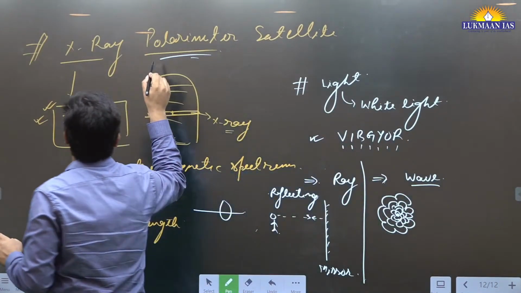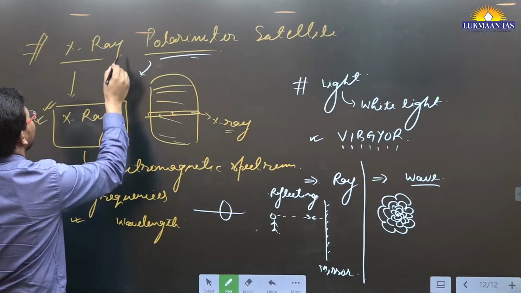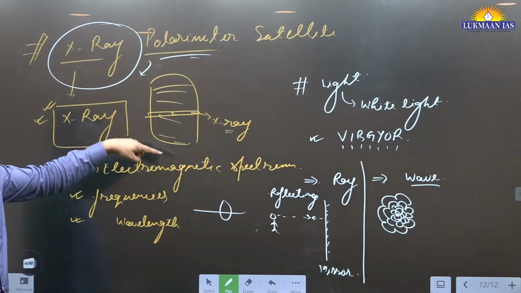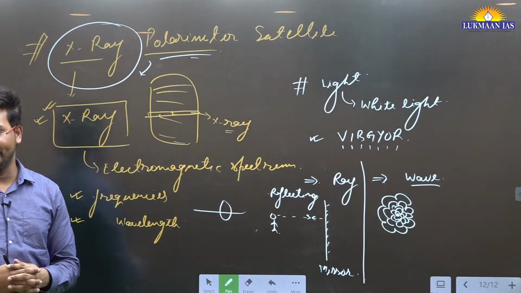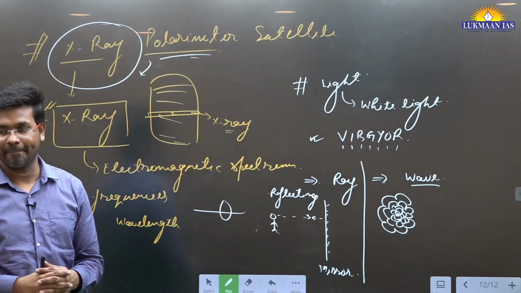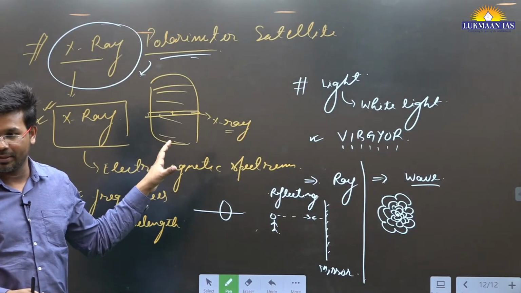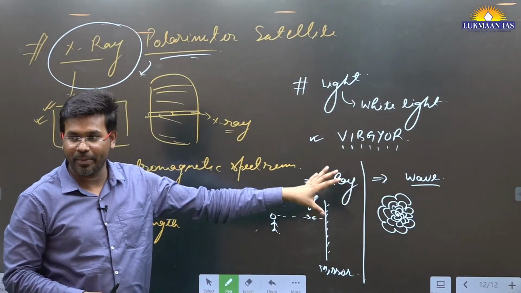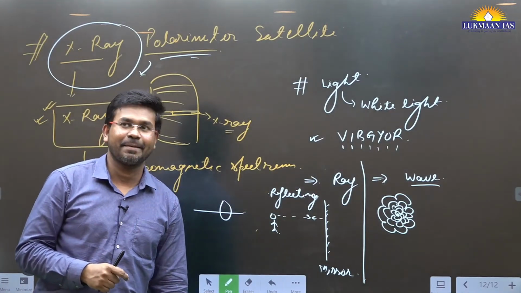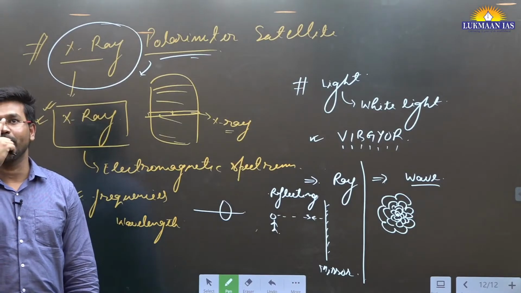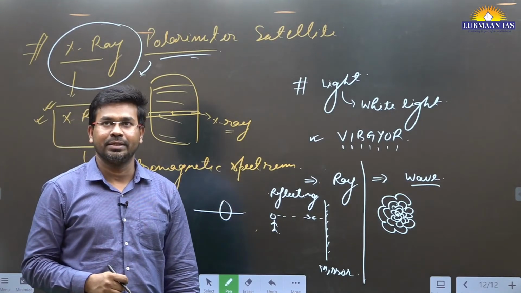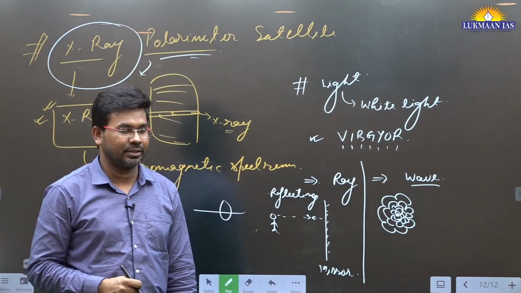So this polarimeter is going to understand the polarization of light using X-ray waves. X-ray waves are part of electromagnetic radiation. Is it understood? We can go deep into it, but that will be very technical. So any other questions from the people who are attending online or offline? No?